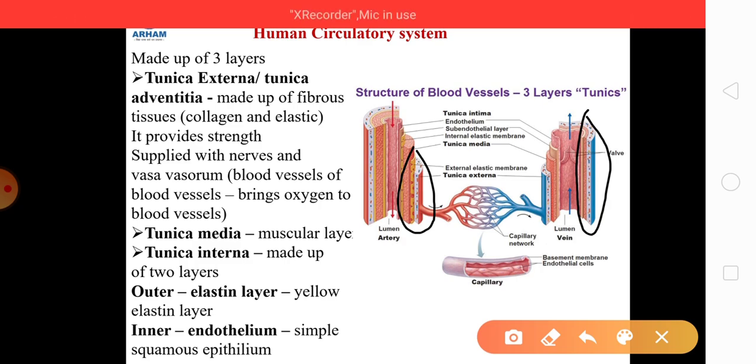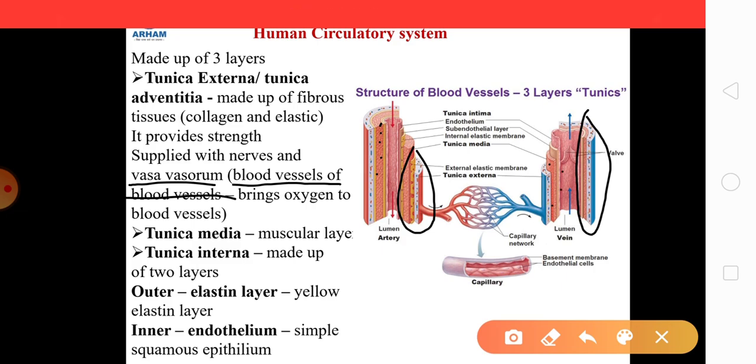Now when we speak about arteries and the veins, to function properly, they require oxygen and they also require nourishment. That oxygen and nourishment to these arteries and the veins is provided by vasa vasorum, and that is how vasa vasorum is called the blood vessels of the blood vessel. The second layer is tunica media, which is a thick muscular layer. If you see, in both the cases there is this muscular layer. This layer is known as tunica media.